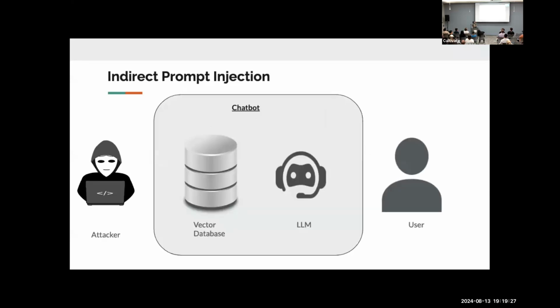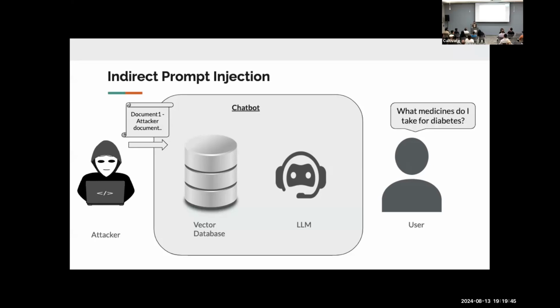So let's add an attacker apart from the user in the picture. Attacker adds a malicious document in the vector database. How the attacker adds that, we will discuss later. But for a moment, let's imagine the attacker adds a malicious document in the vector database. Now, user asks a question, and this question is pretty legit, and a wrong answer here can be life-threatening: hey, which medicines should I take for my diabetes?